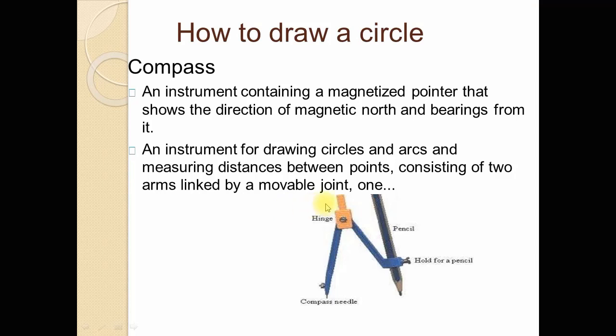This is the movable joint point, and these are the two arms of this compass. This is the holder for a pencil. This is the movable hinge. This is the movable joint point, and this is the needle of the compass.